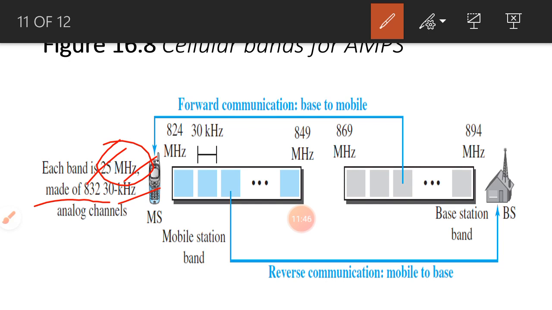So this is what this particular diagram indicates: the cellular bands for AMPS. There are two communication channels, forward and reverse.